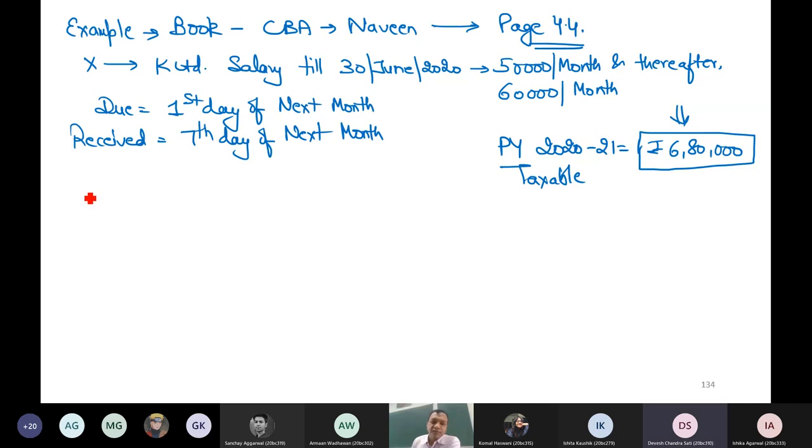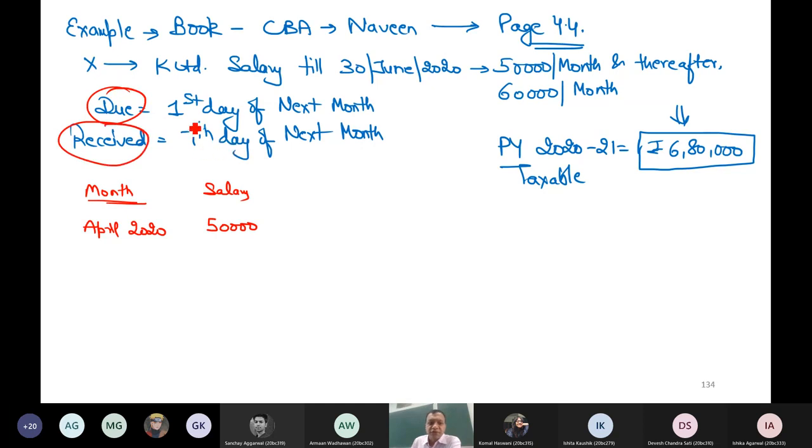So that means you are correct. My year starts on April 20. This everyone knows. In this month's salary, the salary was 50. Now due and receipt, which is early? Due or receipt? Due. But still that will go to the next month. This is the issue. If I check due or receipt, which is early, the taxable is the due date. So taxable becomes the due date because due is early, but still it will go to the next month.